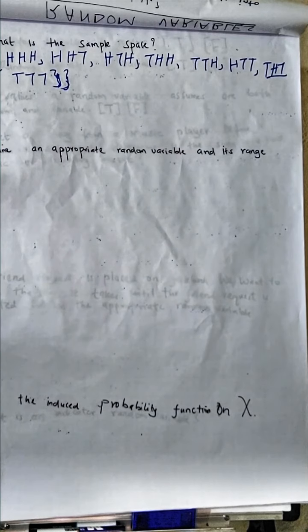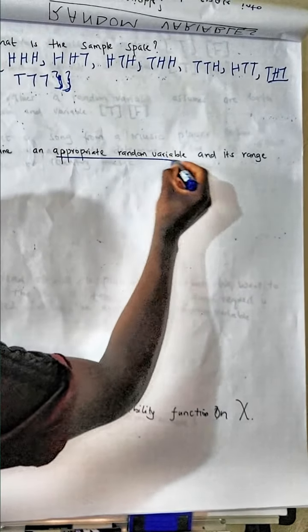Now you are told to define the appropriate random variable and its range. For you to do that, go back to the question. The question says we want to know the number of heads that occur when we toss a coin 3 times.